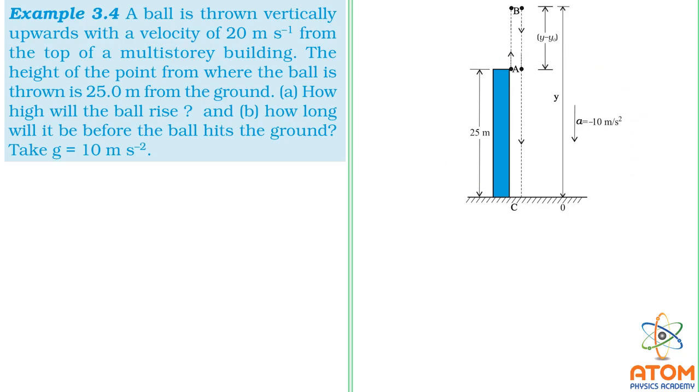See this figure here. This is a multi-story building and it is said that the height is 25 meter, right? So now you are throwing a ball from here in upward direction, with a speed, here it is given 20 meter per second. So first you need to find out how high the ball will go. You need to find out the height of the ball. Then how long will it be before the ball hits the ground?